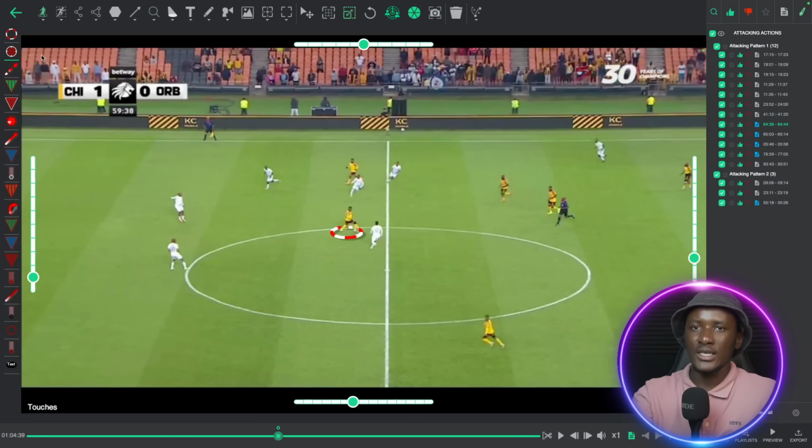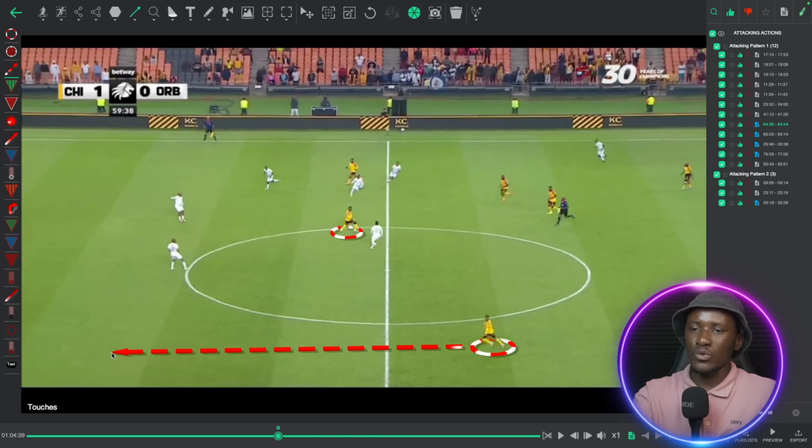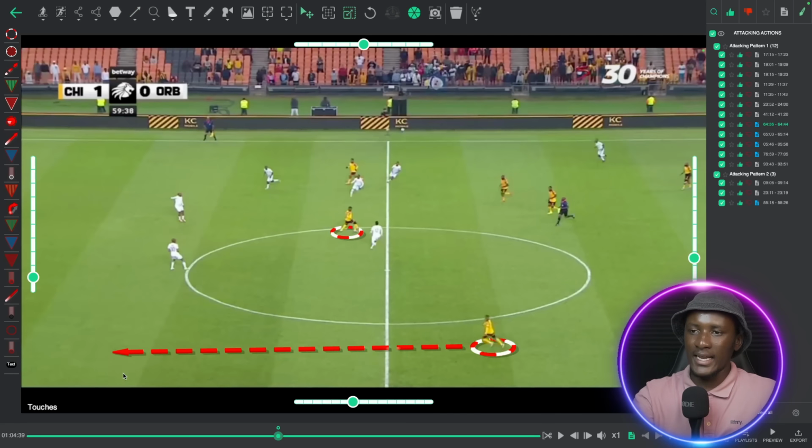The point is for Chiefs to suck them up, Vele, and make them come up. Because now you see the path that this guy now has, Uvele Pai. He can now just turn and pass the ball. But this is what the coaches are talking about.